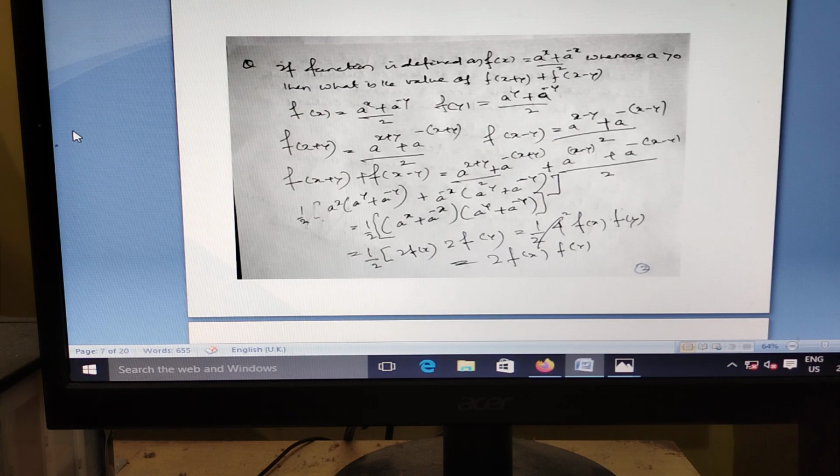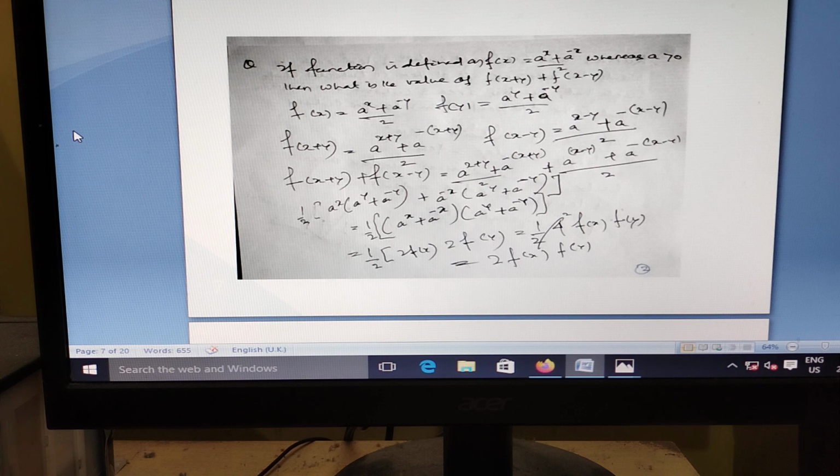Here also, a problem on function. What is f(x)? What is f(y)? What is f(x plus y)? f(x minus y)? Then what is the answer of f(x plus y)? Function f and function f(x plus y) plus f(x minus y).